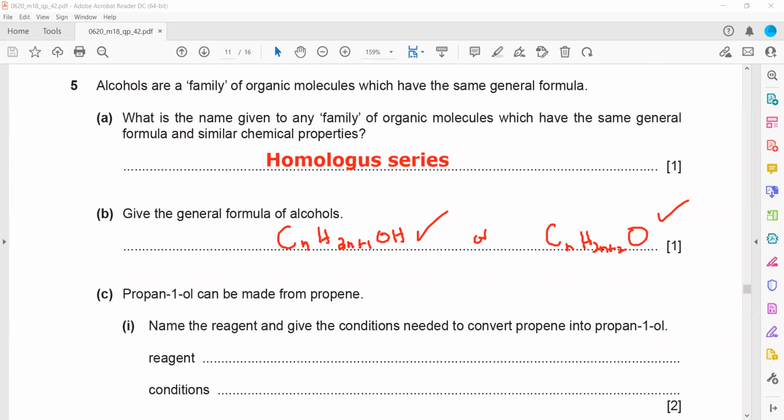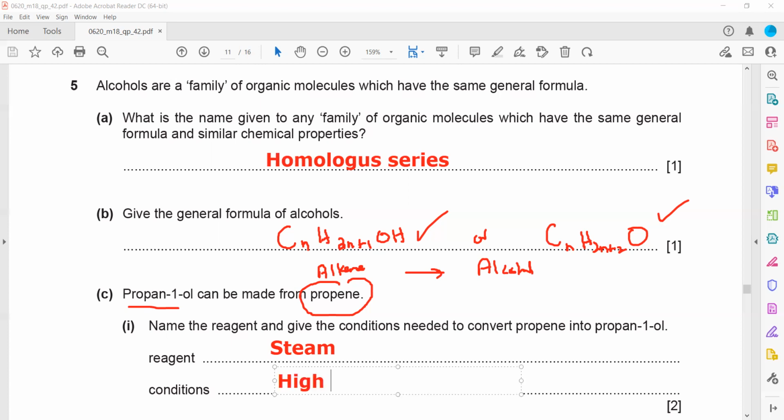The next question, a conversion of alcohol. We have a formation of alcohol. Propan-1-ol can be made from propene. So propene is an alkene, and we want to produce an alcohol. What are the reaction conditions to convert an alkene into an alcohol? The reagent we use here is water vapor or steam. And what are the reaction conditions? This reaction occurs at a high temperature and in the presence of a catalyst, phosphoric acid.